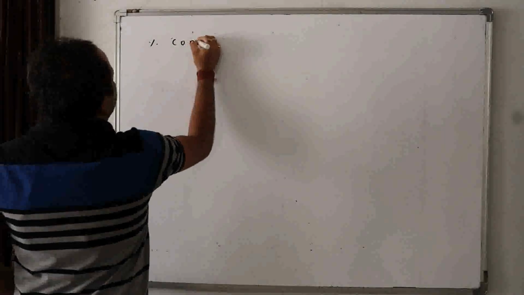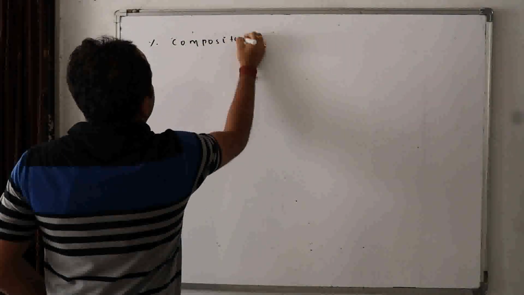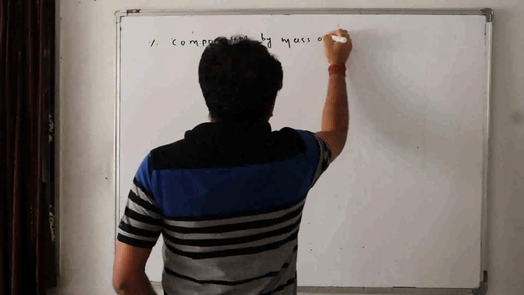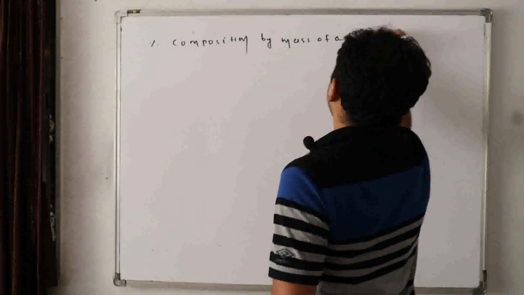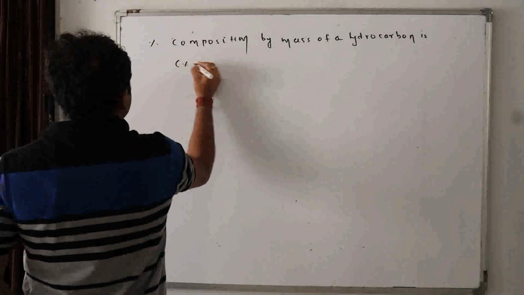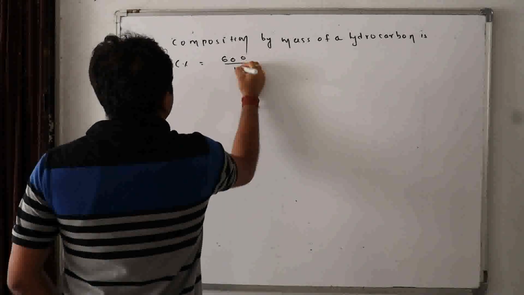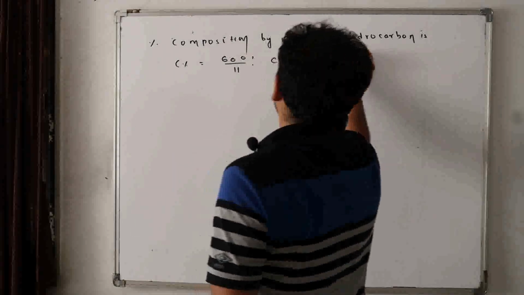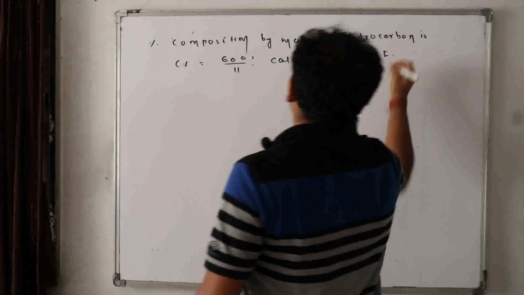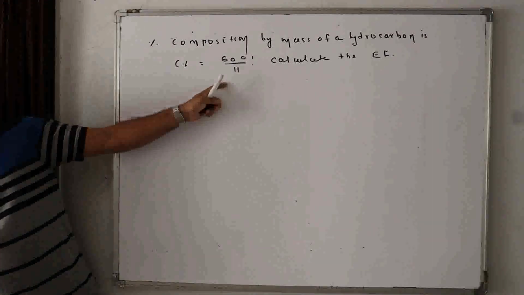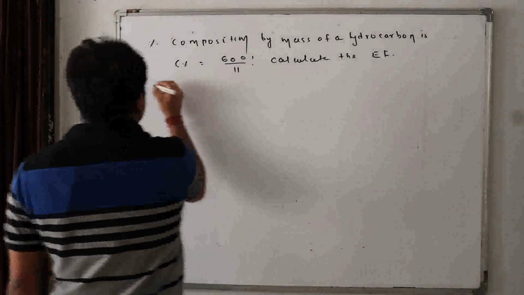Next is percentage composition by mass of a hydrocarbon. The carbon percent is given as 600 by 11. Only this much is given. Calculate the empirical formula. This much is given, and they have asked to calculate the empirical formula. Now, how can I solve it?